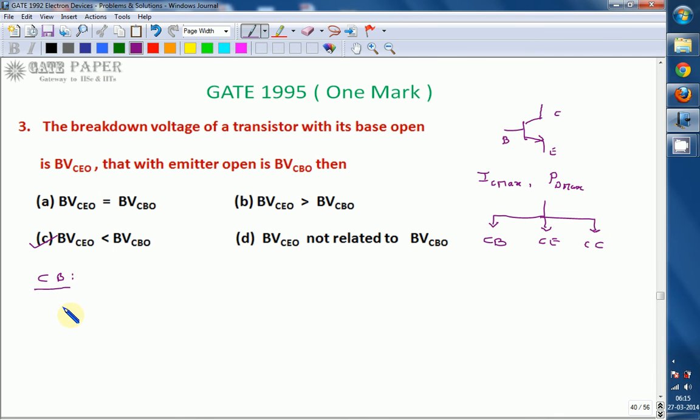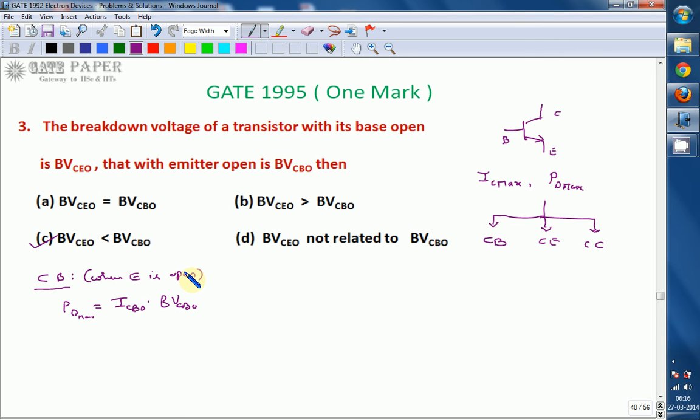In common base configuration, the maximum power dissipation is defined as ICBO into BVCBO. Here the input is emitter, and the output is collector.